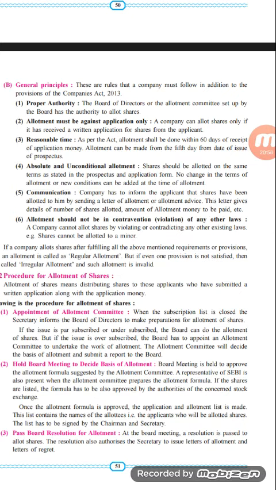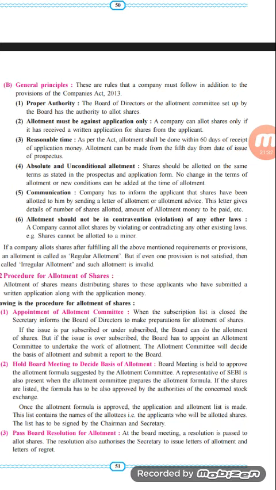While allotting shares, there are certain provisions, rules, regulations and terms and conditions written on the application form, and the same will also be mentioned in the prospectus, and accordingly the shares will be issued. No changes in the terms and conditions of allotment, and no new condition can be added at the time of allotment. The company and all the people concerned with the allotment of shares do not have any authority to make any alteration after the terms and conditions have been finalized or after the allotment of shares has been done.